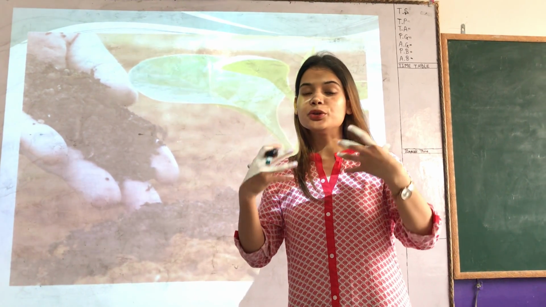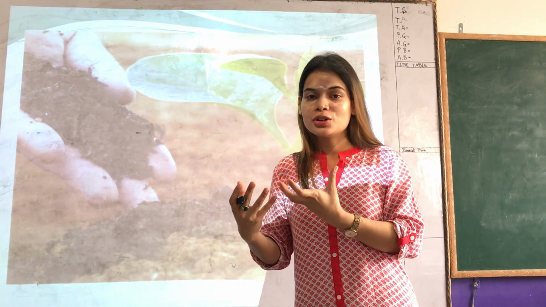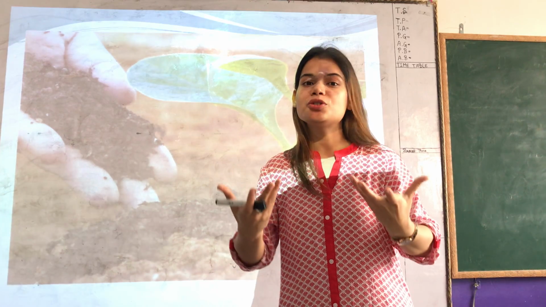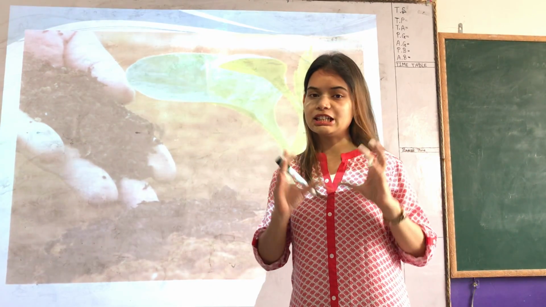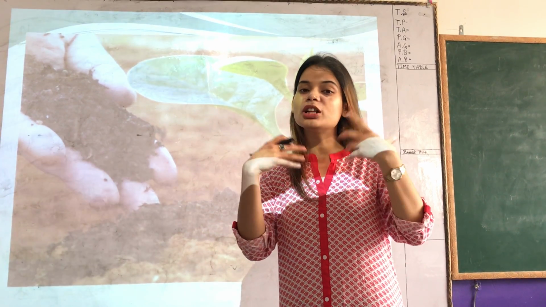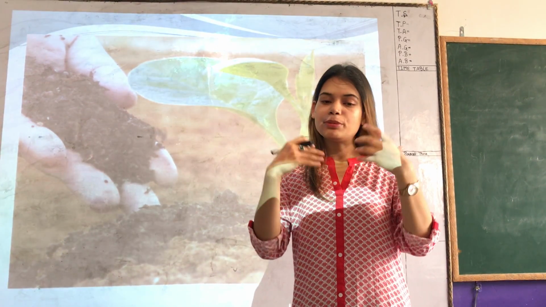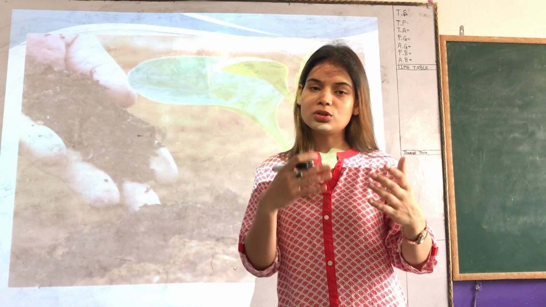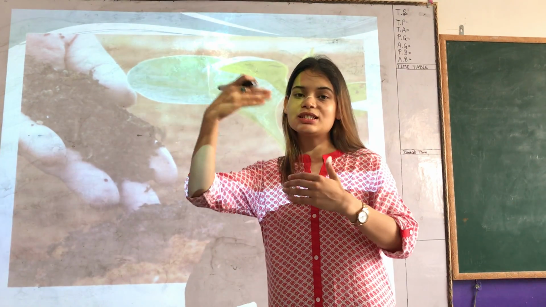So from where do plants get these nutrients? Soil supplies all these nutrients. Soil has everything in it. Soil is naturally very nutritious. So soil provides all these nutrients to a plant. If we place any seed in soil, the soil helps in the growth of that seed into a plant.